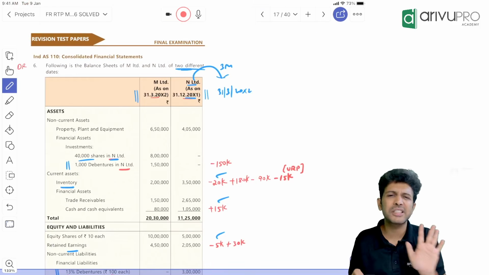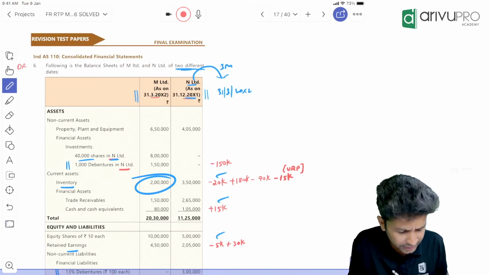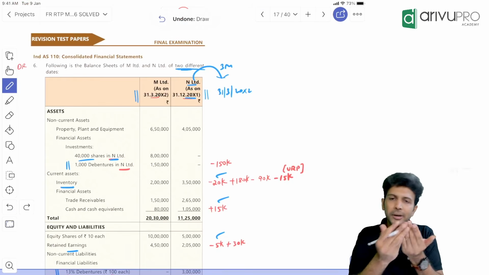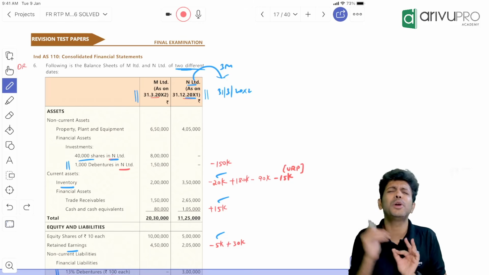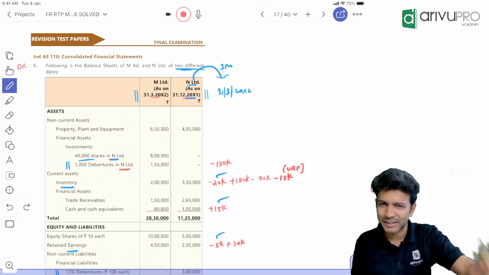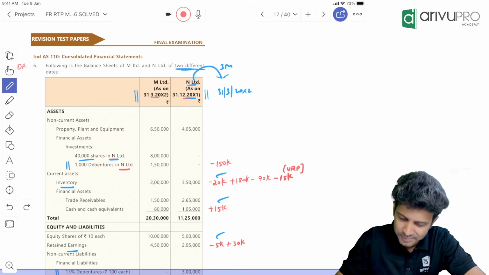Then you will get the revised value of the inventory. Take that and add it with the parent's respective components. Consolidated balance sheet done. That is all we have to do. Like this, they have given 2-3 transactions. You need to give the effect. Okay, sir. Easy. All right.